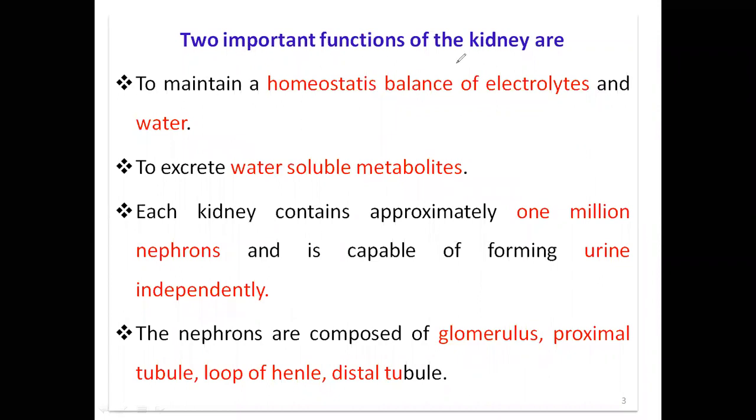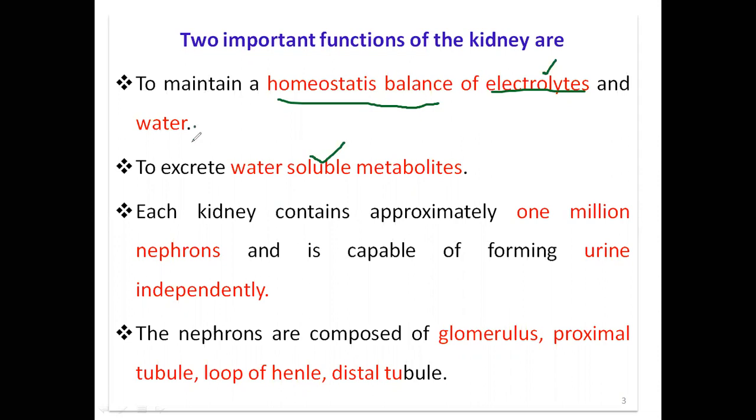Two important functions of kidney are to maintain homeostasis, that is electrolyte balance and water in our body, to maintain blood volume with the help of electrolytes and water, and then to excrete water soluble metabolites.